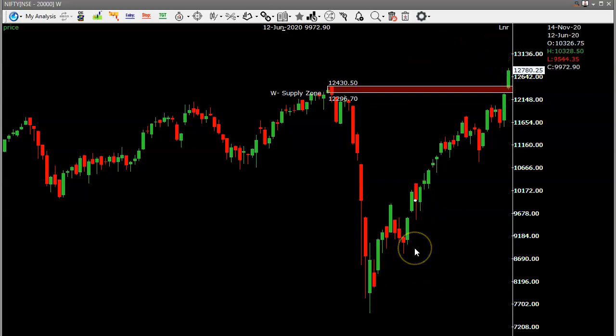First we have to see the wave formation. If you see the wave formation, it went up here and dropped, again went up, again dropped and went up, consolidated for 3-4 weeks here and is again moving up.